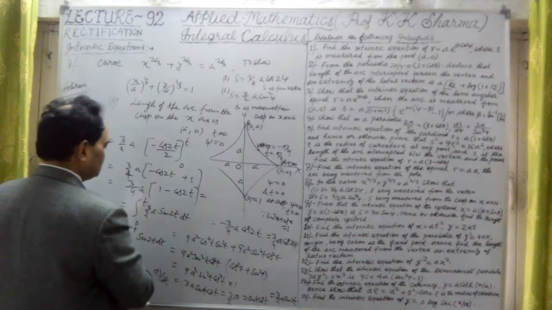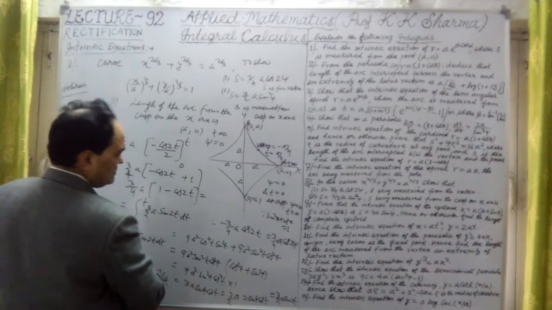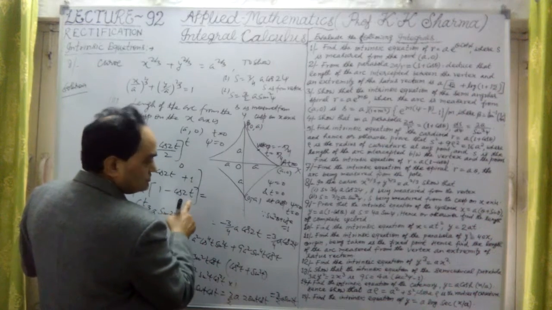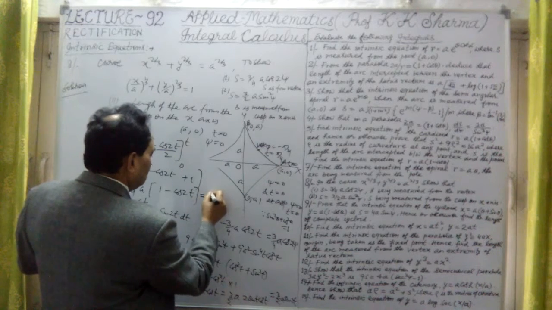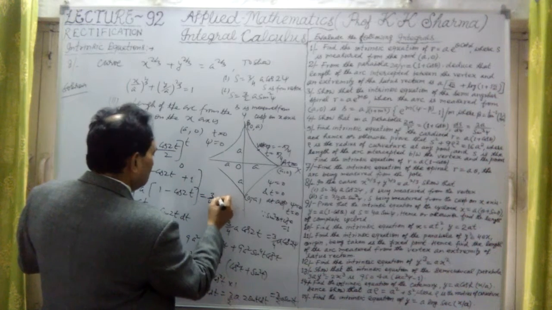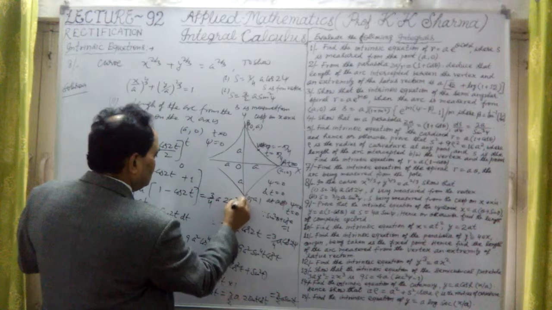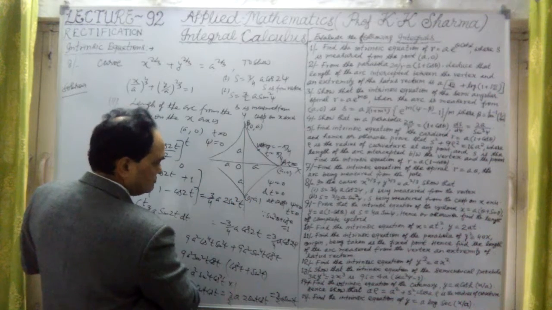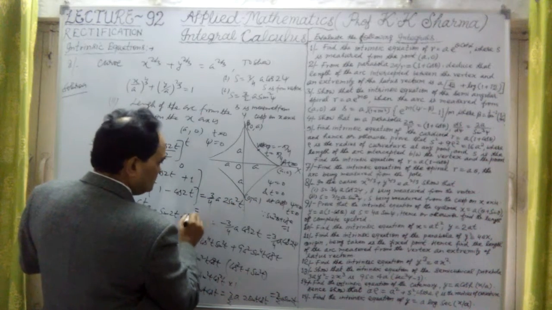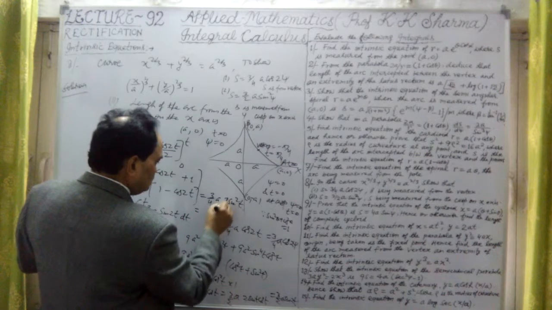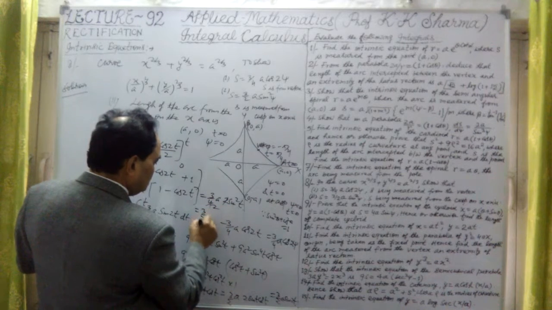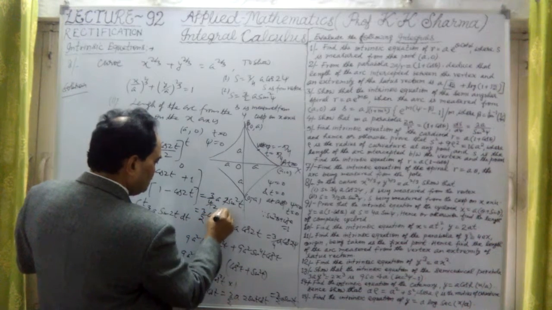But 1 minus cos 2t is 2 sin square t. So this is 3 by 4a into 2 sin square t, the 2 cancels out, so this is 3 by 2a into sin square t.